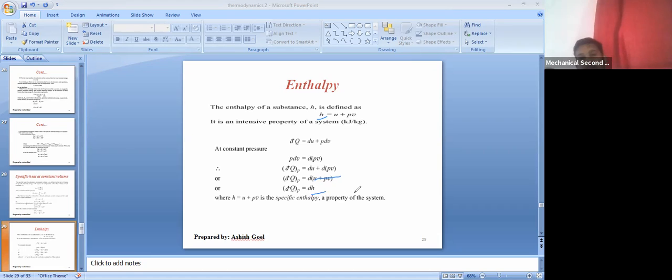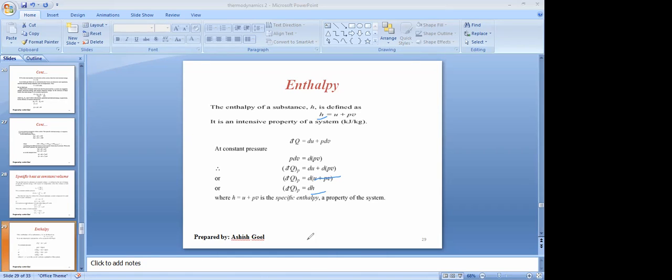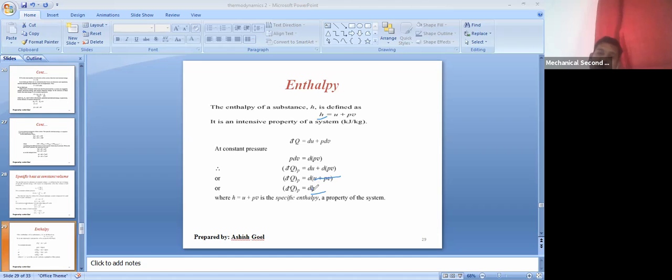So from here what can we find out? We can find out that the heat transfer at constant pressure is nothing but the change in enthalpy of the system. Understood my point? Yes, sir. This is what this equation is telling us, no?